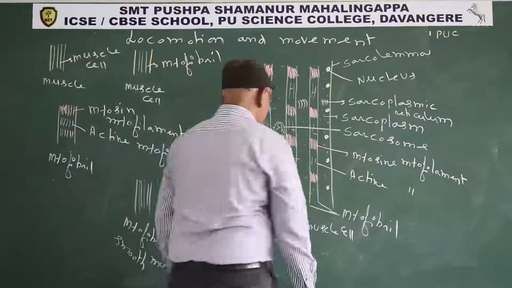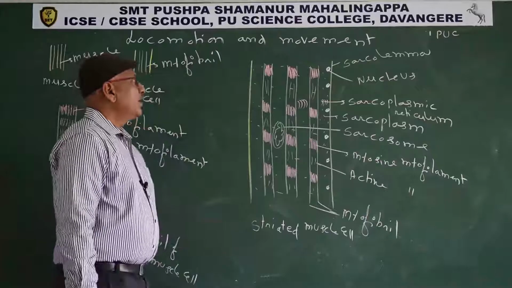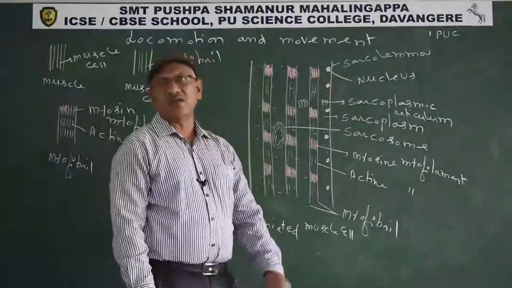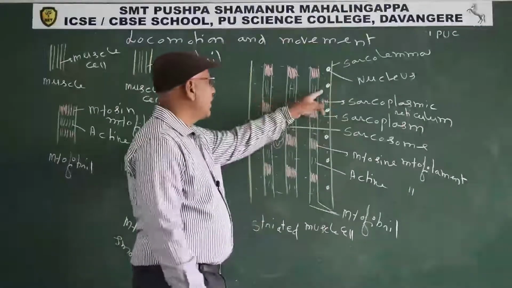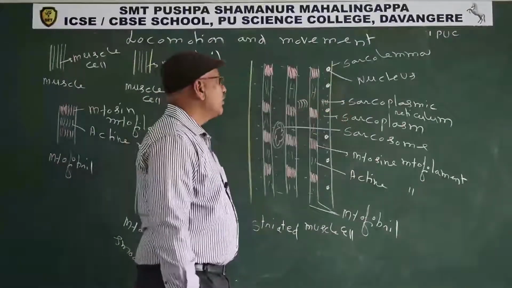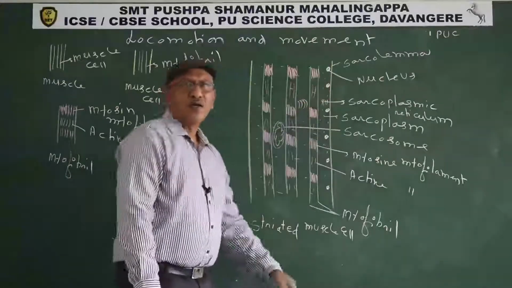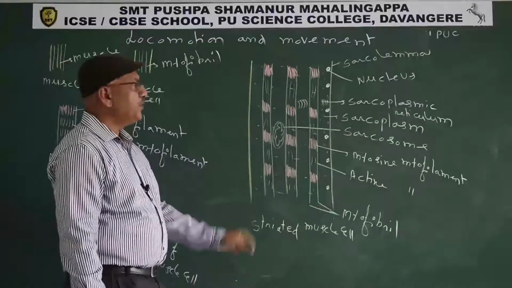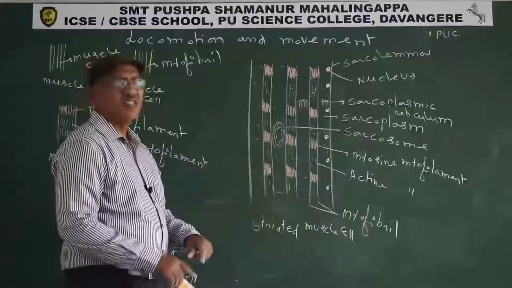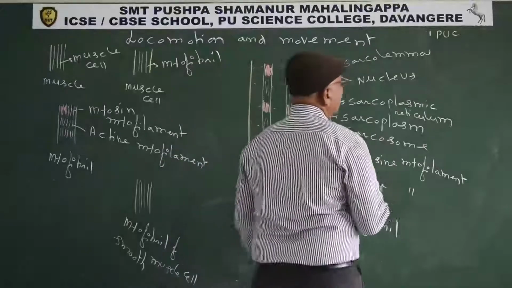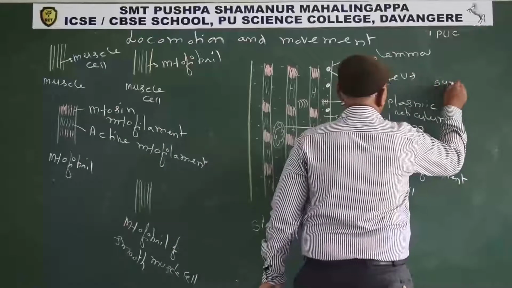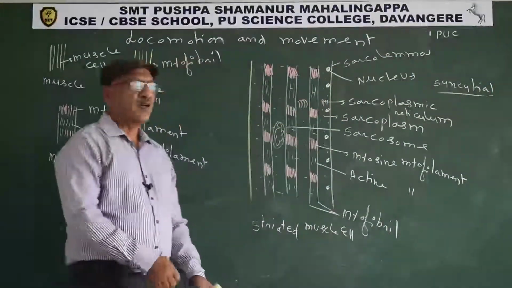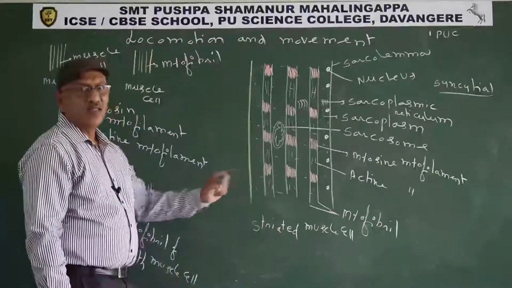Now we discuss the structure of striated muscle. The plasma membrane of striated muscle is known as sarcolemma. The cytoplasm of the striated muscle cell is known as sarcoplasm. Just below the sarcolemma, several nuclei are present. So one cell contains several nuclei, a multinucleate state known as syncytial state. If an animal cell contains several nuclei, this condition is known as syncytial state. If a plant cell contains several nuclei, it is known as cenocytic.